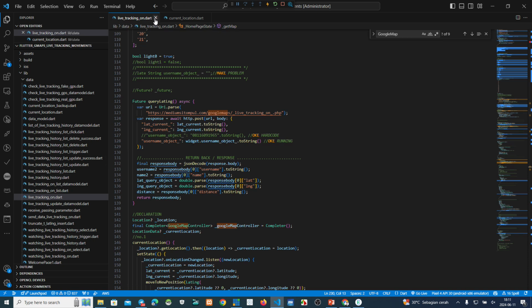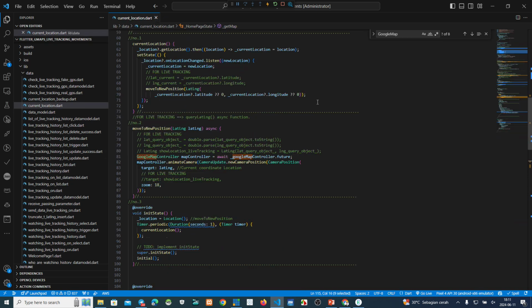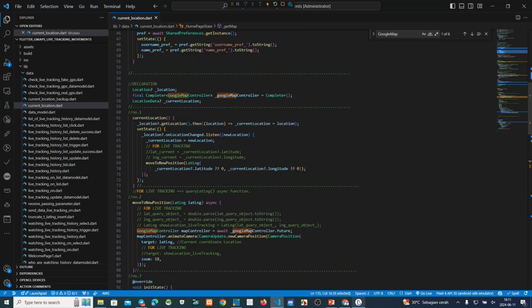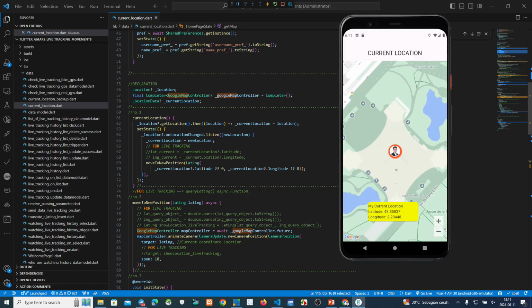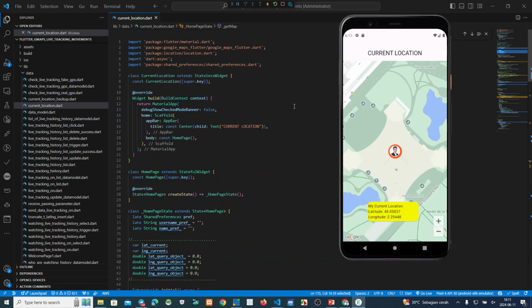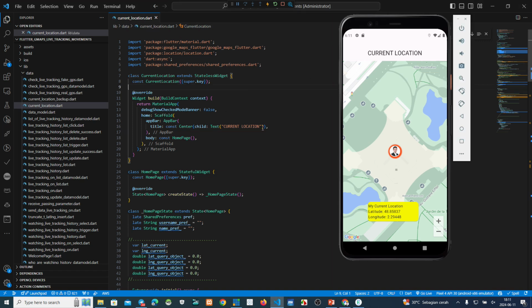This is my current underscore location. To make sure, this is the script. For example, we use this location, we add this as locations. We will change this to make sure this is the script. This is the virtual device. Okay, moment please.